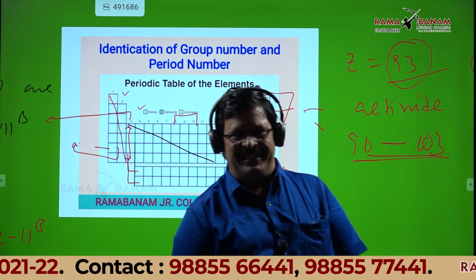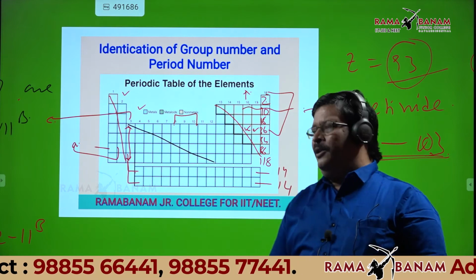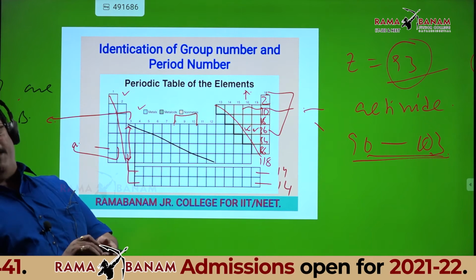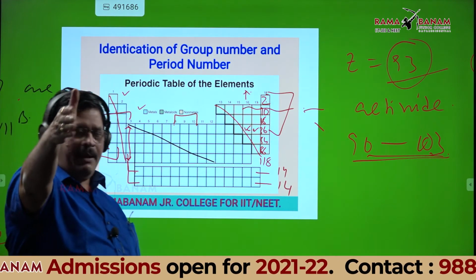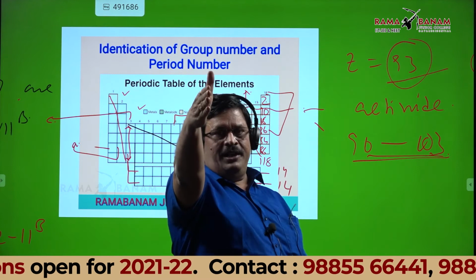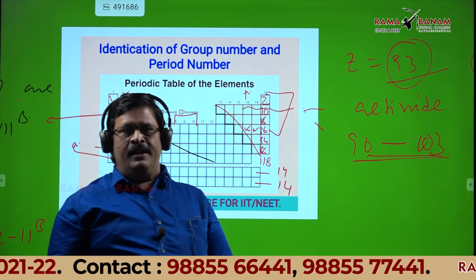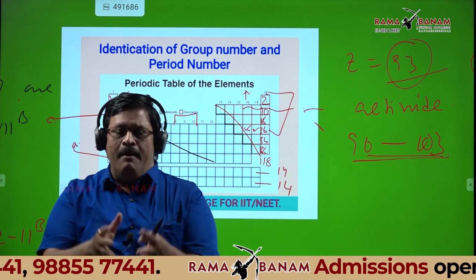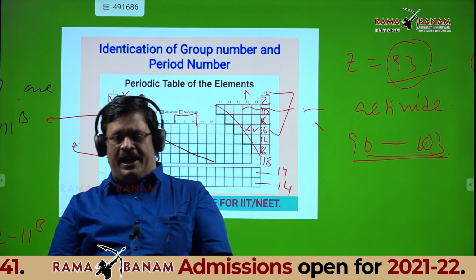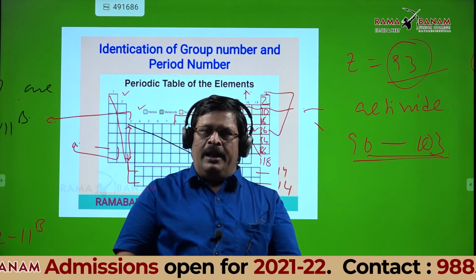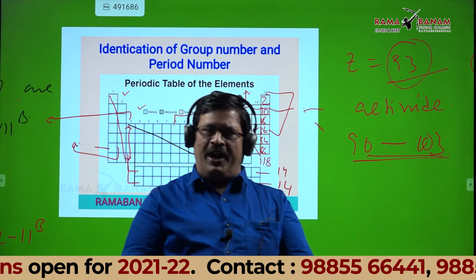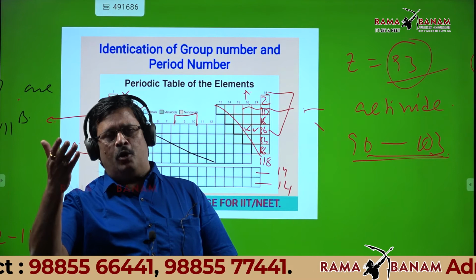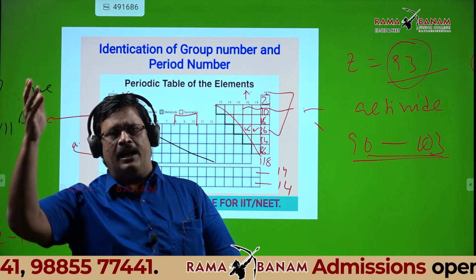Is it okay, students? Yes, sir. This is the identification of group number and period number by using the atomic numbers. For that you only need the atomic numbers of inert gases. So remember the atomic numbers of all inert gases: helium, neon, argon, krypton, xenon, radon. Based on the atomic numbers, you can identify the group number and period number of any element in the long form of the periodic table.